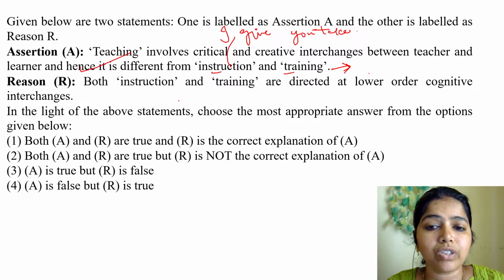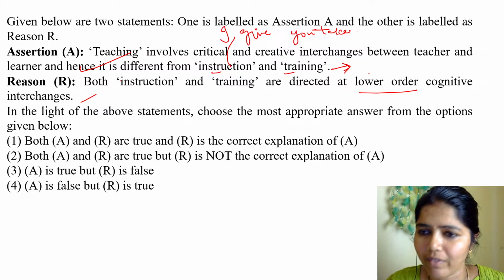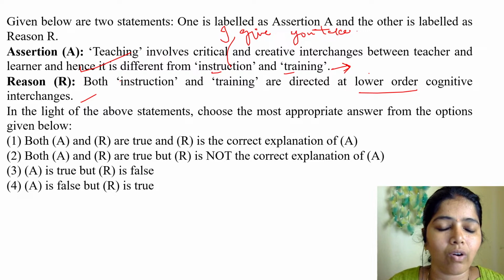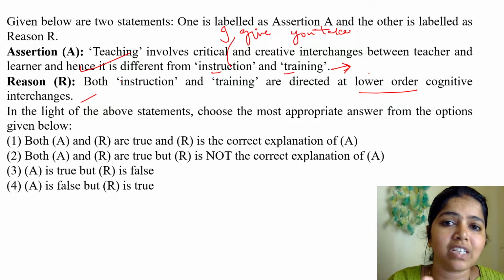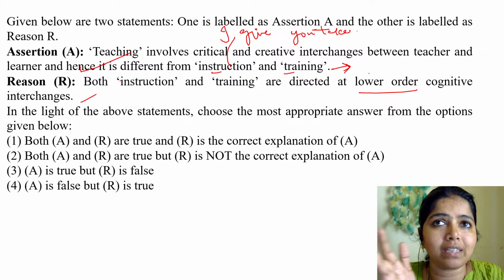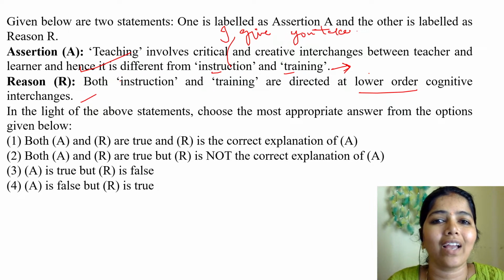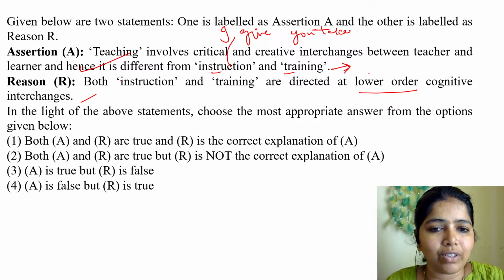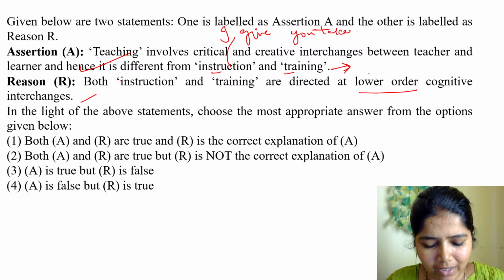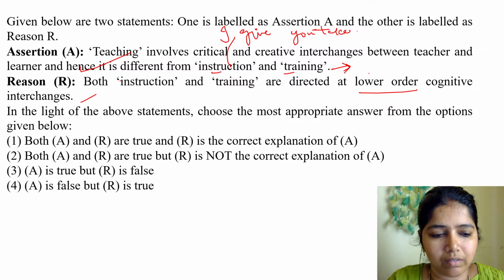So A is right. Both instruction and training are directed at lower order cognitive interchanges, because I give, you take. That's all. No question and all. Whatever I give, you take. So that is at the lower order cognitive interchange. When it comes to higher order cognitive, it means when I do some kind of an evaluation, when I apply something, when I analyze something, when I put two different things together and evolve a new one, that is called a higher order cognitive interchange. Here we do at the lower order, lower level. I give, you take, that's all. Whatever training has been given, I take, just take notes, I am just following it, that's all. So it's at the lower order, not something more.